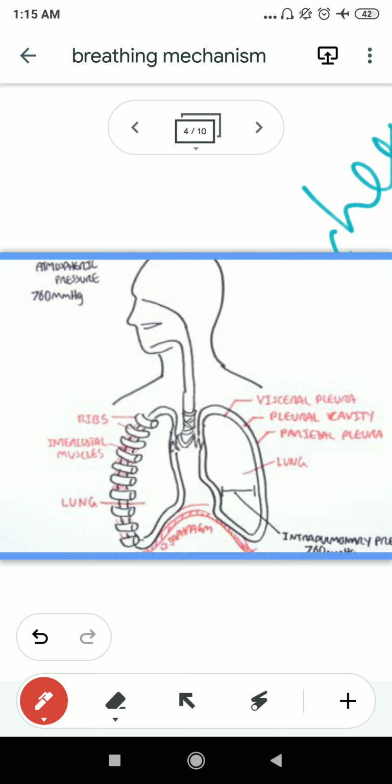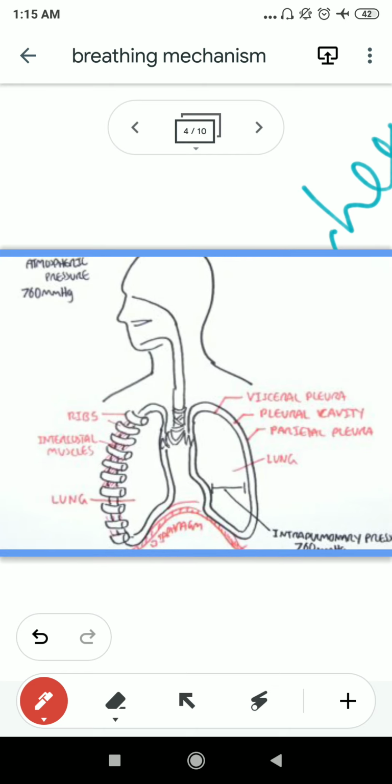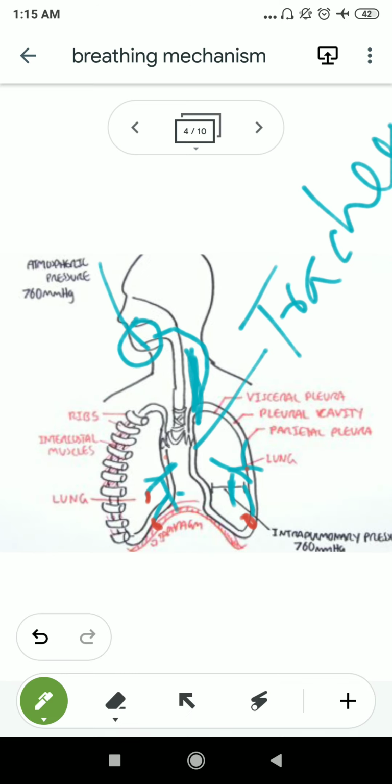Here you can see the covering of the lungs. This covering is known as pleura. The covering of the lungs is known as pleura.